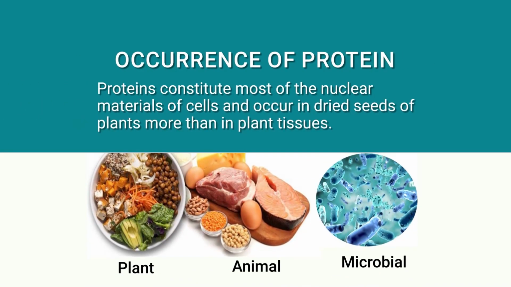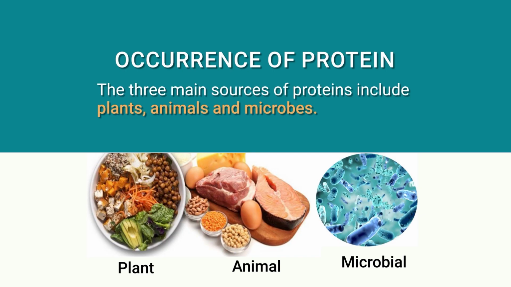So, where will we get this protein? Protein is a constituent of most of the molecular or nuclear material of the cell, that is DNA, RNAs, we can say, and it occurs in dried seeds of plants more than in plant tissues. There are three main sources of protein: we can get protein from plants, from animals, and also from microbial sources.